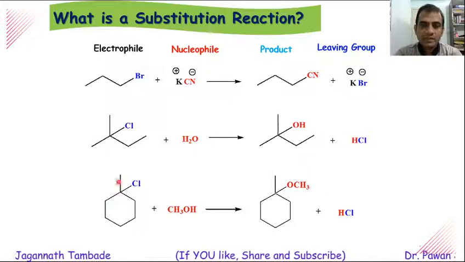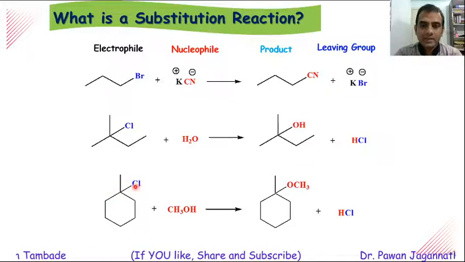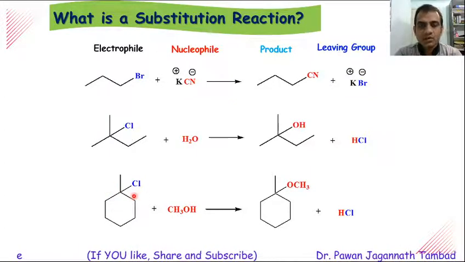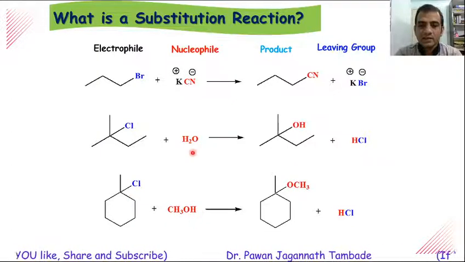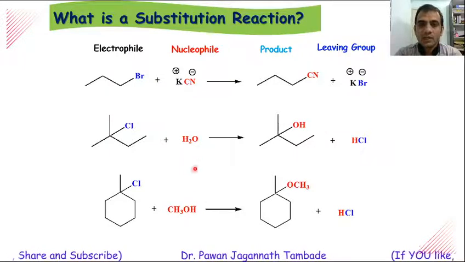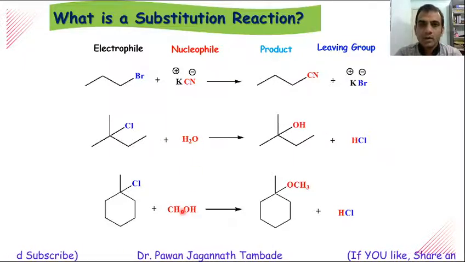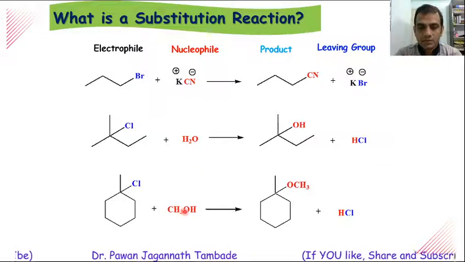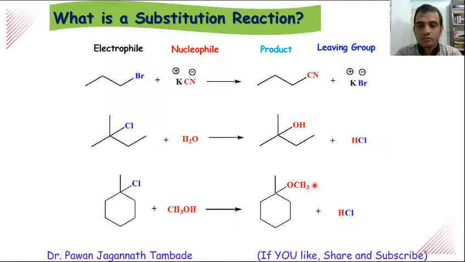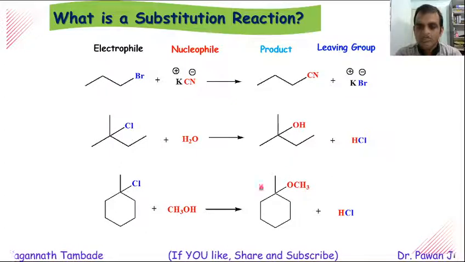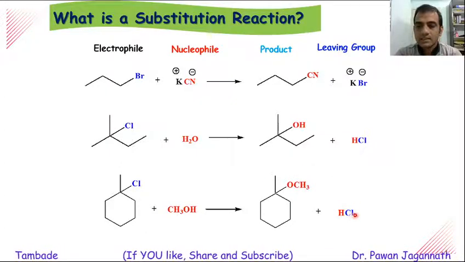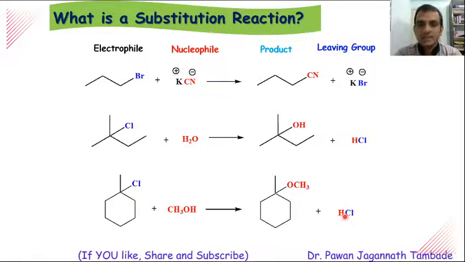In the same way, this alkyl halide is our starting material, or it is also called an electrophile. This methanol is a nucleophile. In the latter two examples, water and methanol are neutral nucleophiles. So from methanol, this methoxy group will take the position of Cl. This is actually a nucleophilic species. This is our product, and this Cl minus of HCl is the leaving group.